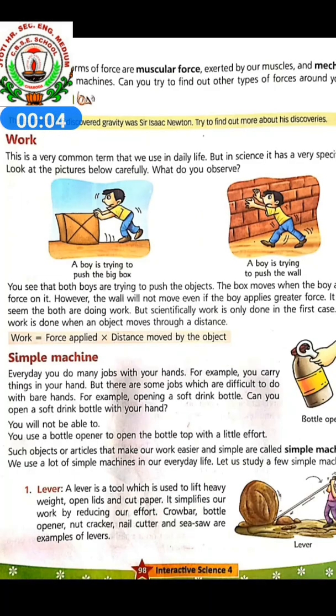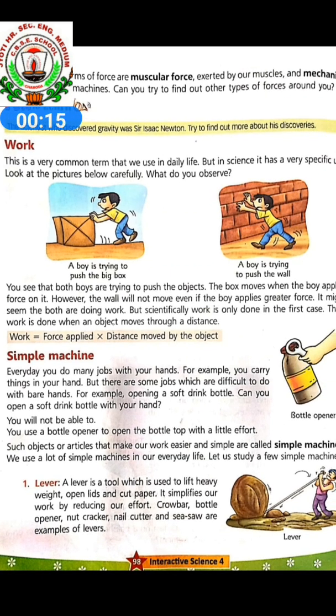Other common forms of force are muscular force, exerted by our muscles, and mechanical force, exerted by machines. Can you try to find out other types of force around you?